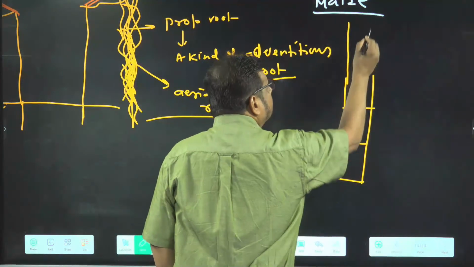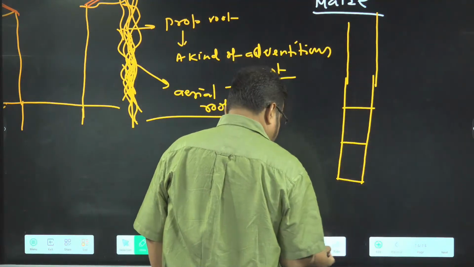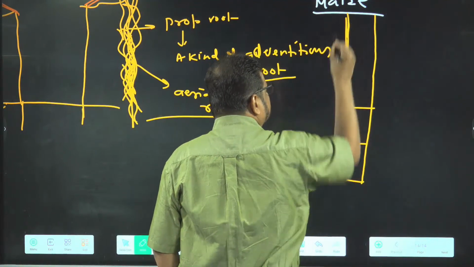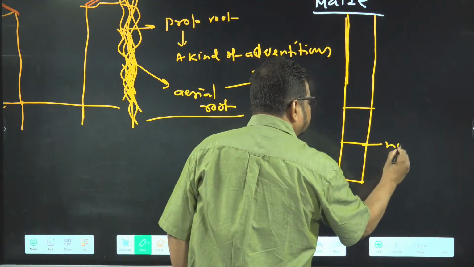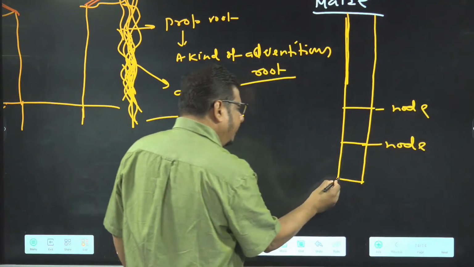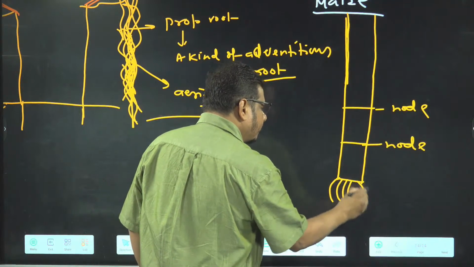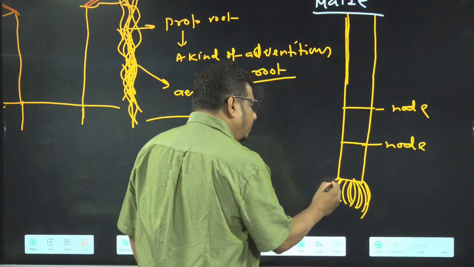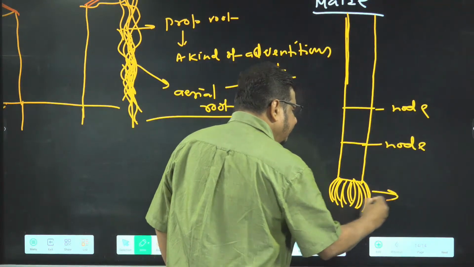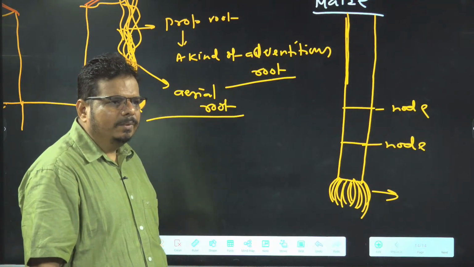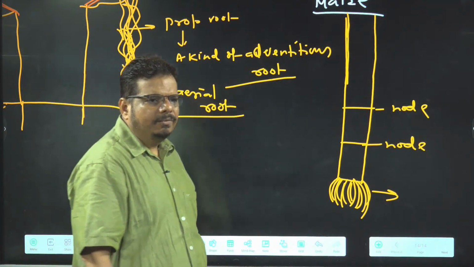These are elongated, just a minute. Here is a node. This is also a node. This is the base of the stem. Which root is there? Hurry up, tell me, what should I write for this root? It is arising from the base of the stem. What should I write for it? Tell me, hurry up. Fibrous root, very good.